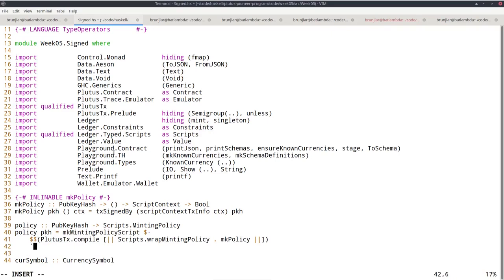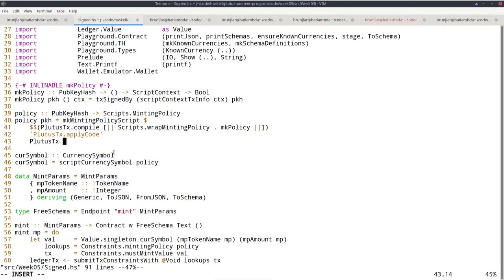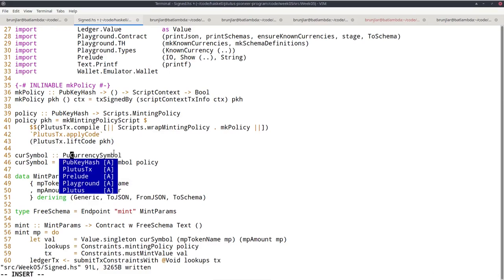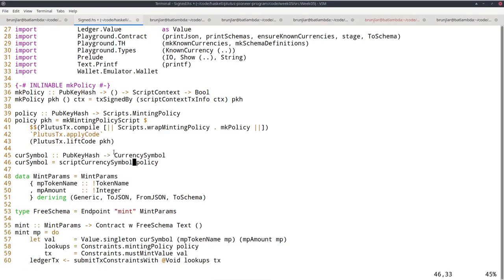And now again I can use Plutus tx apply code as before, and Plutus tx lift code pkh. So finally, for the currency symbol, this now also becomes a function that takes the pub key hash as argument. And I can simply compose here. So this is very similar to before.